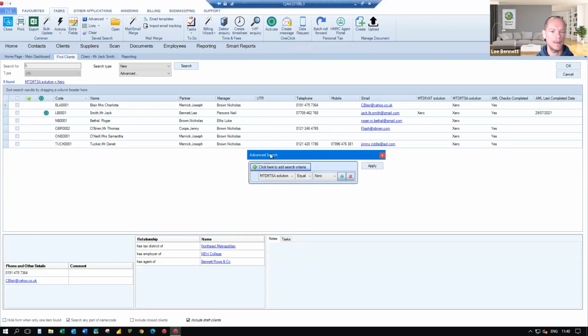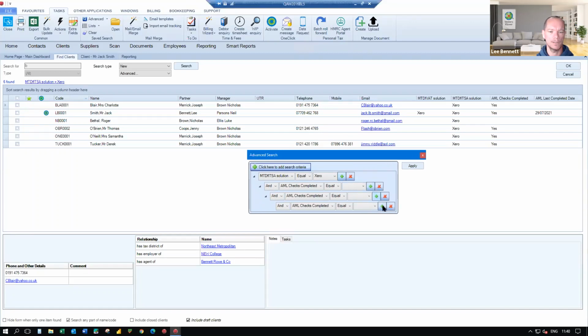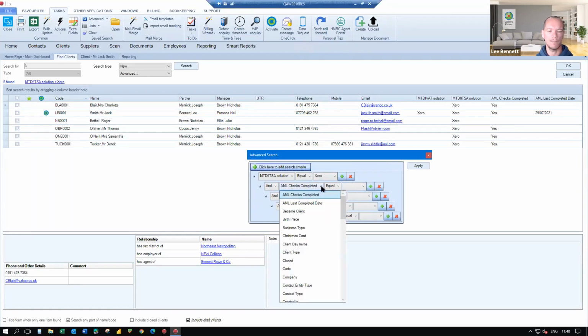Now you can refine that. You can add different layers to your advanced search, almost as many layers as you require to get the information back out again. So it could be where they're using 0 and they belong to a particular partner or a different manager, because they want their own individual list.